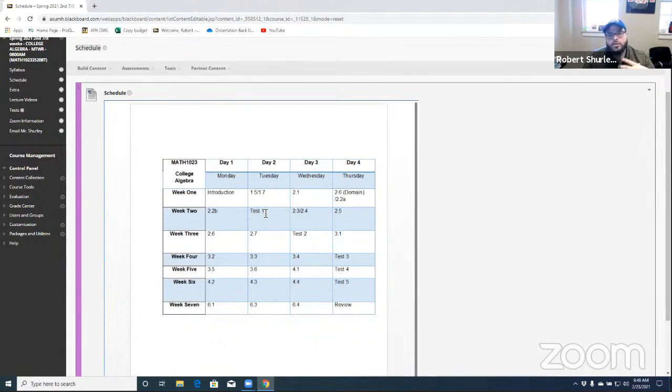So if you're a student that's not going to come into the Zoom lecture, but you're going to watch it later, just be mindful of these due dates, okay? Because if you wait a few days to watch the lecture because you have to work, you have kids, whatever, I understand completely. But be mindful of the due dates because I'm not changing due dates for tests.